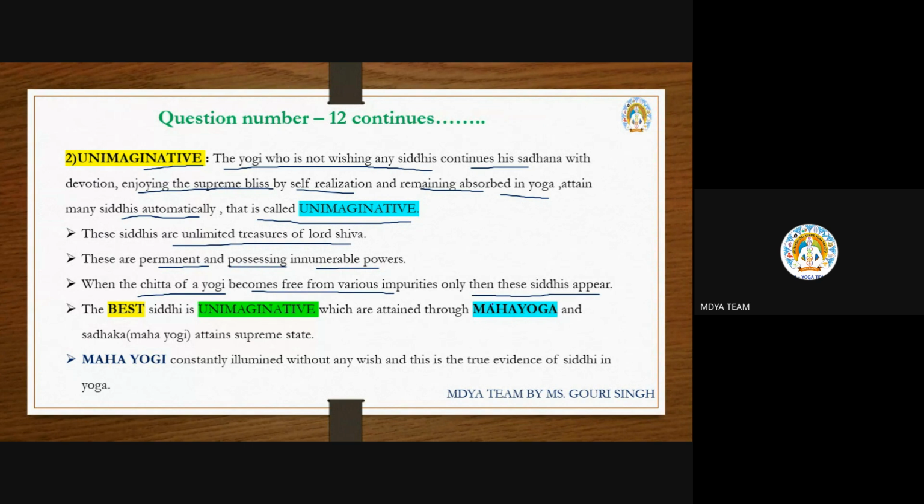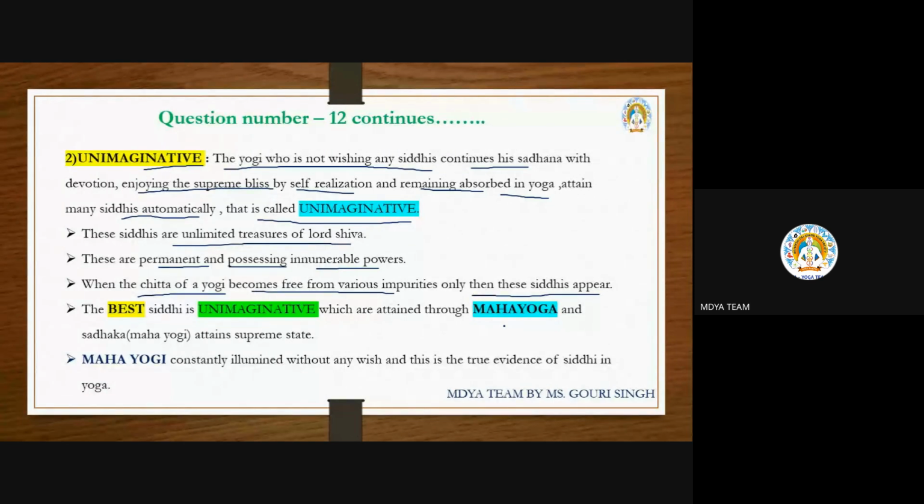What is the time given here? Maybe this is a question: when will the siddhis appear in the yogi during the yoga sadhana? Now, when one yogi's chitta becomes free from all types of impurities.